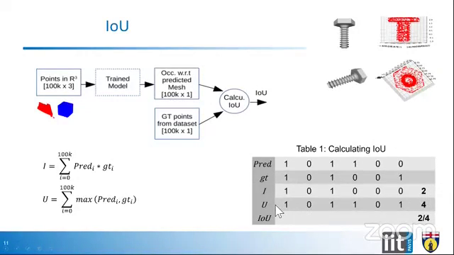For union, we find the max of both these occupancies, ground truth and prediction. Here in this case, both are 1, so we consider this point. Both are 0, then both are 1, we again consider. One is 1 and one is 0, so the max is 1, and we again consider it. And in the end, there's a scenario where prediction says this point is outside in the surroundings and ground truth says this is a part of the object, so again we consider it. In the end, we sum up all these points, we have the value 4, and we compute intersection over union with the help of these.